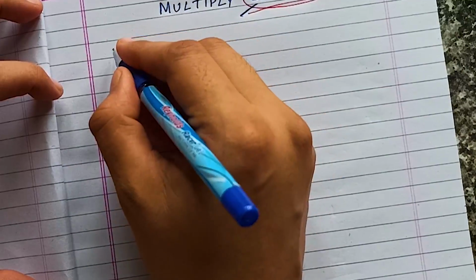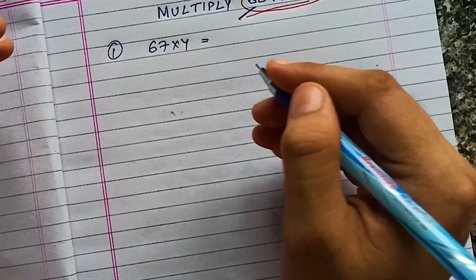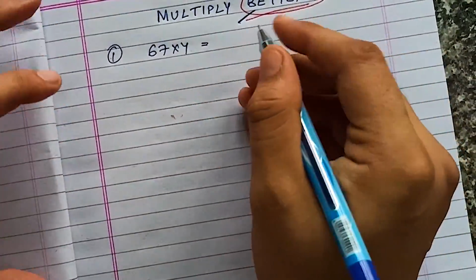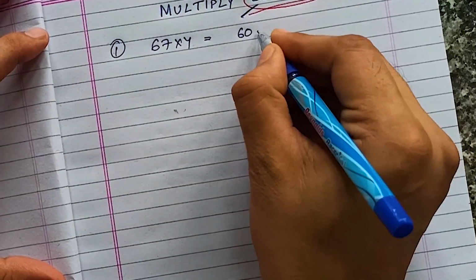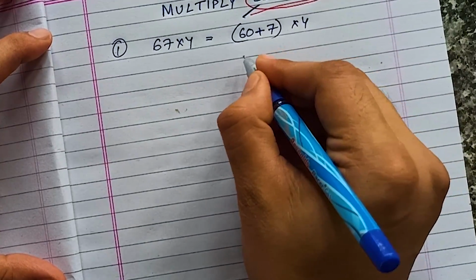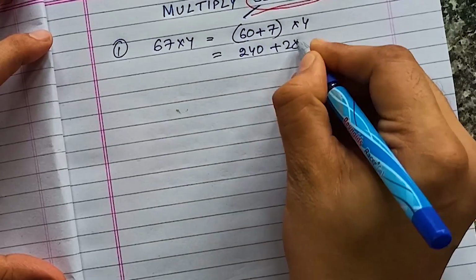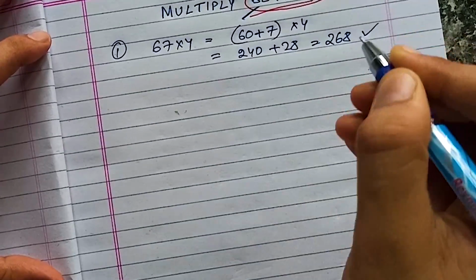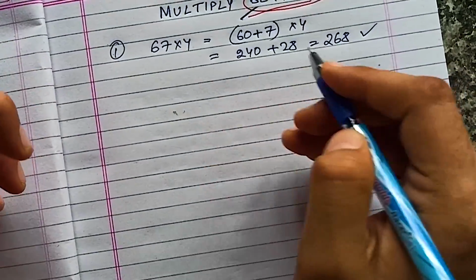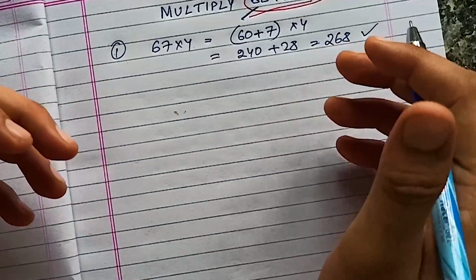So let's say for the first case, I'll just show you 67 into 4. So this is just pretty simple. And if you are doing it normally by multiplication and then carrying forward again and again, it will take time. So in these situations, what you can do, just split the thing into smaller parts. So 60 plus 7 into 4. Now this becomes much more manageable. It becomes 60 into 4, 240 plus 28. So this becomes 268. So in this way, it becomes much simpler. You will find that many of the problems you can actually reduce like this into simpler terms that can be easily multiplied. So this is a standard way to do the multiplication.